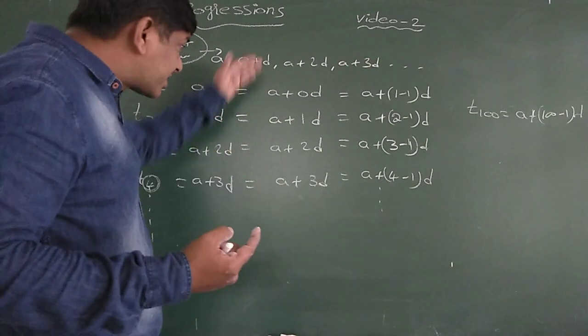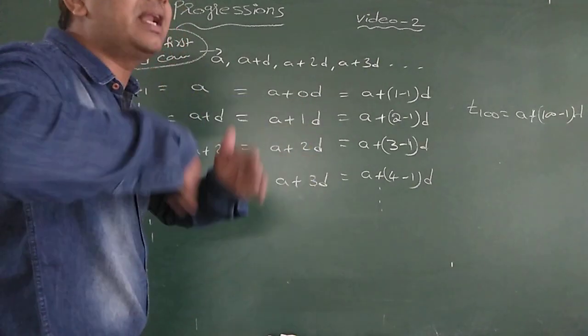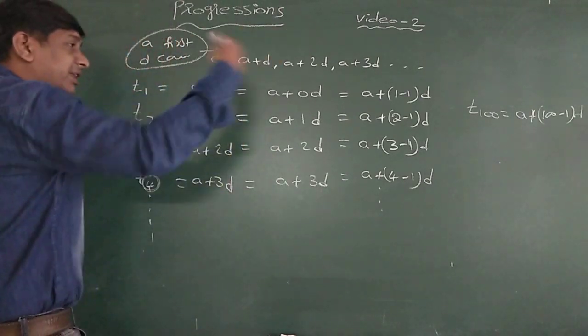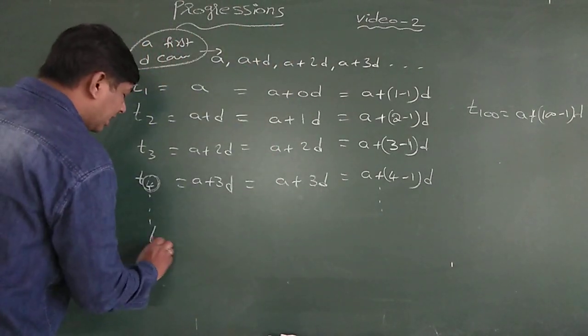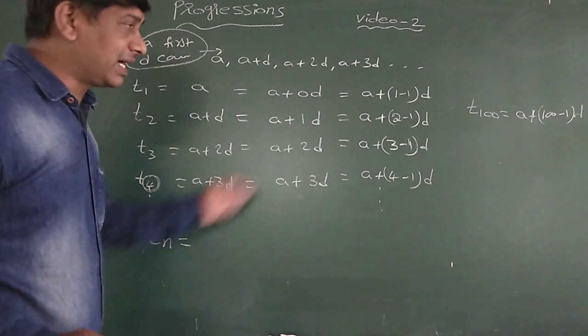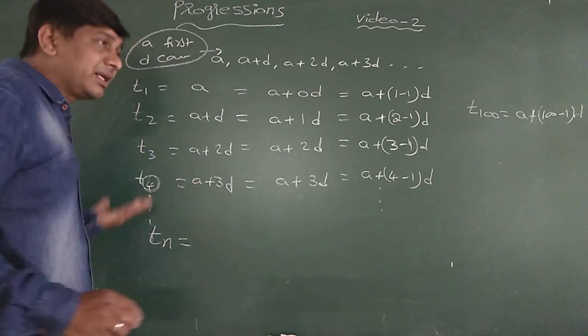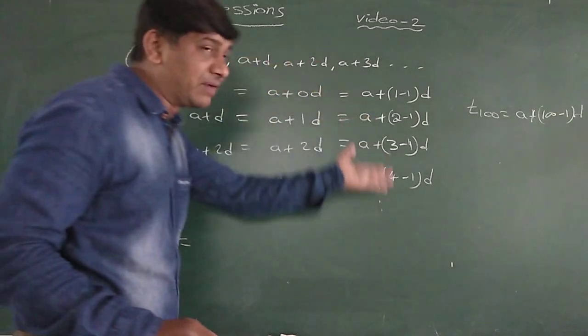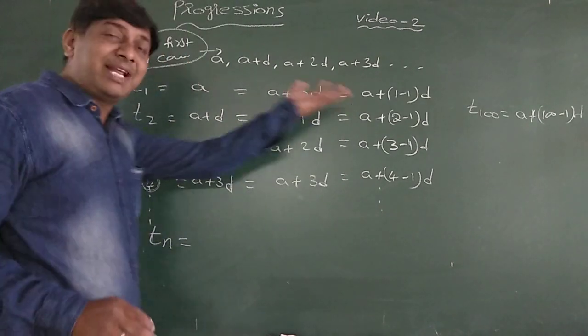By using this concept, I generalize to find any term. Let us assume that the nth term I am going to find. 100th term means 100 minus 1, 200th term means 200 minus 1, 1000th term means 1000 minus 1, 90th term means 90 minus 1.